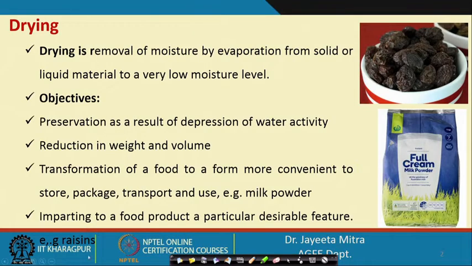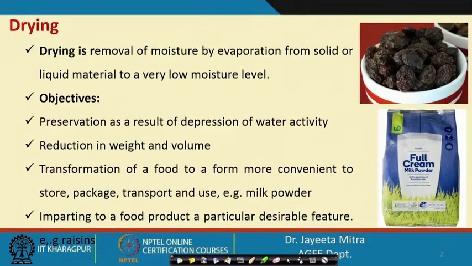Then imparting to a food product a particular desirable feature. What happens is that because of drying, some flavor development and the desired color also come on the product, but we need to look carefully, as there is a thin line between desirable development and off-flavor or undesirable color development. So we need to keep our eyes open, so that whenever we perform drying we optimize the process based on the requirement of the product. Optimize in the sense of the factors we need to control during the drying operation.